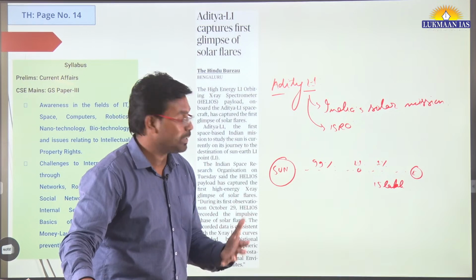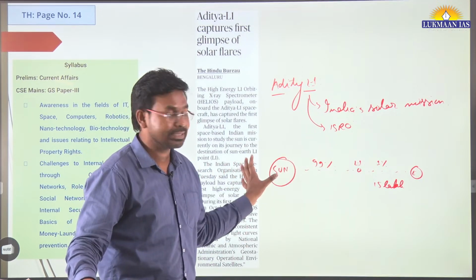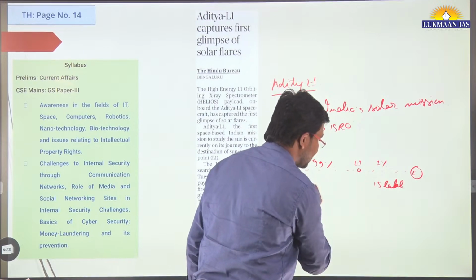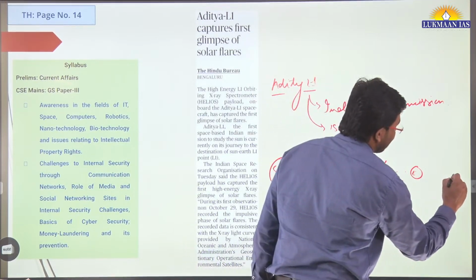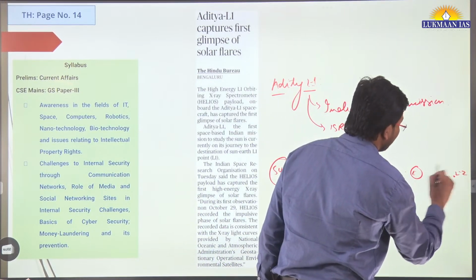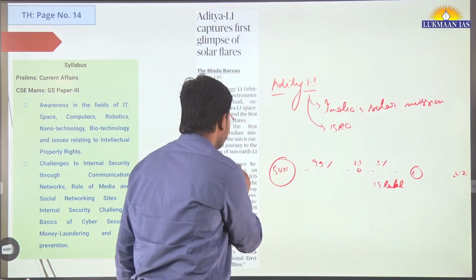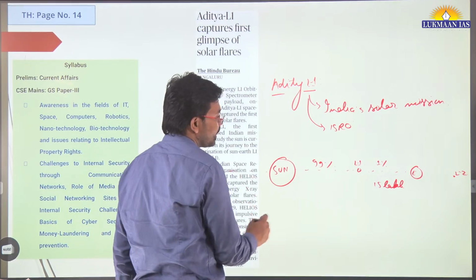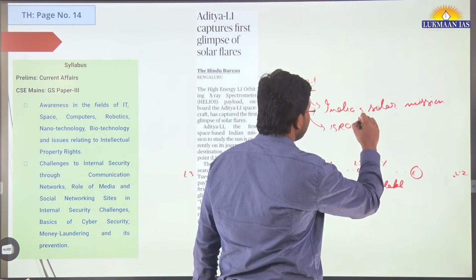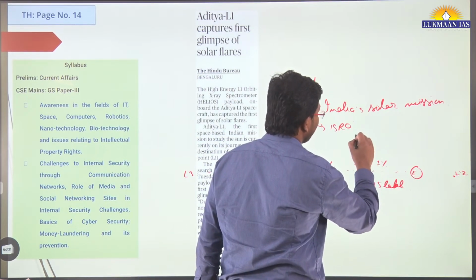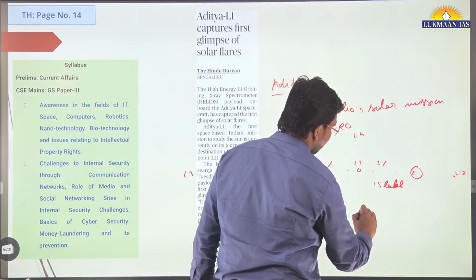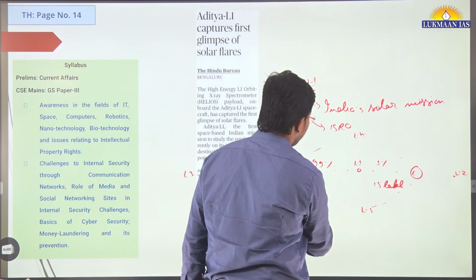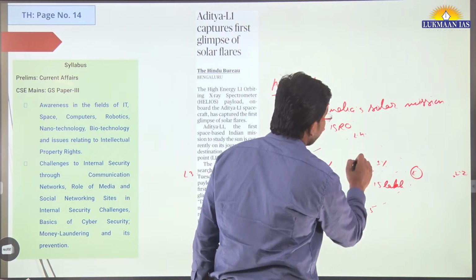How many Lagrange points do we have in the Earth and Sun system? There are 5 Lagrange points. One of them is directly between them. Another, L2, is opposite to the Earth. Then L3 is opposite to the Sun. Then we have L4 around here, and then L5. These are the Lagrange points that exist between Earth and Sun.